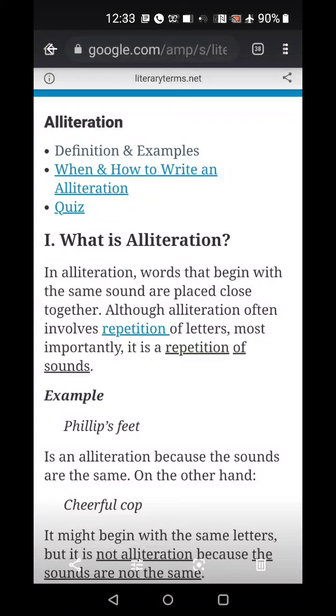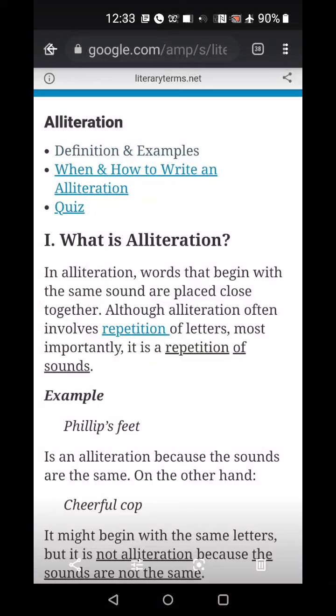What is alliteration? In alliteration, words begin with the same sound. I repeat, the words which begin with the same sound, not the same alphabet. So the words that begin with the same sound, which are placed close together, that is called an alliteration. Alliteration is often repetition of the sound.